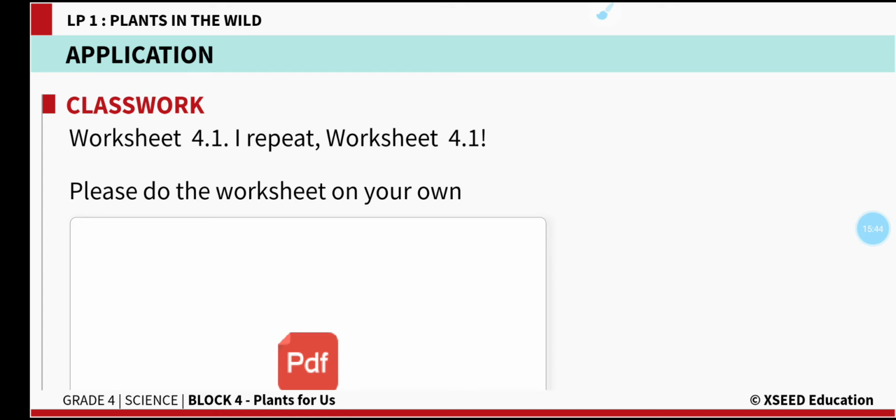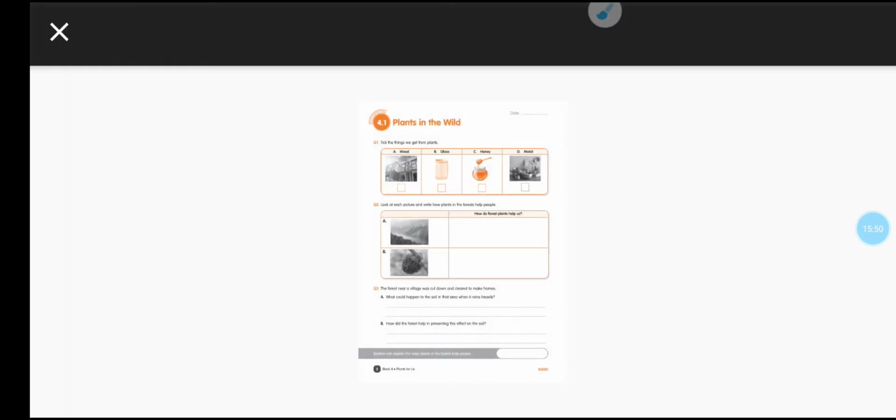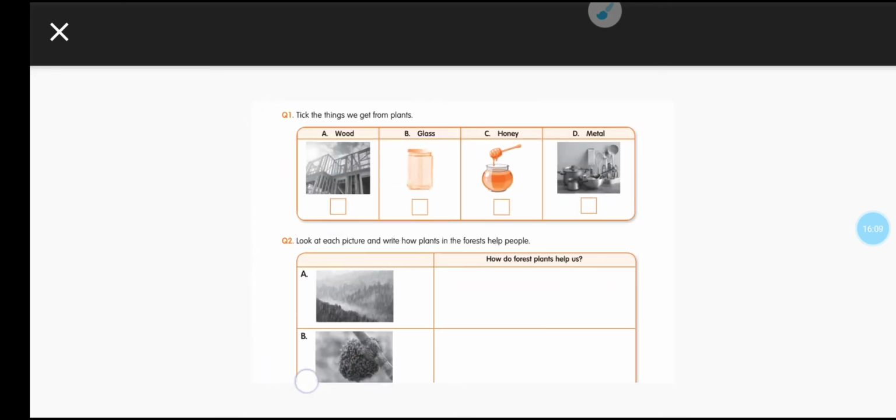Now you can see in page number 26 some practice questions are there, children, that we will see. Before that, we will also discuss the worksheet questions which are given in 4.1. We will see the plants in the wild worksheet. Once we'll discuss, children.